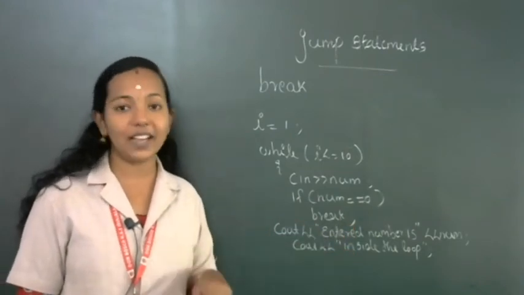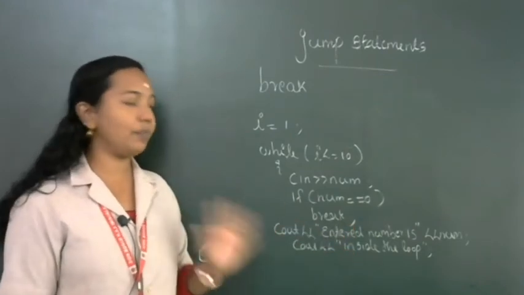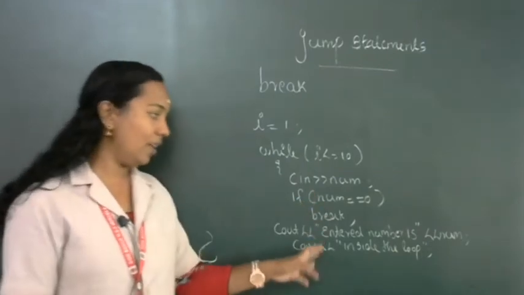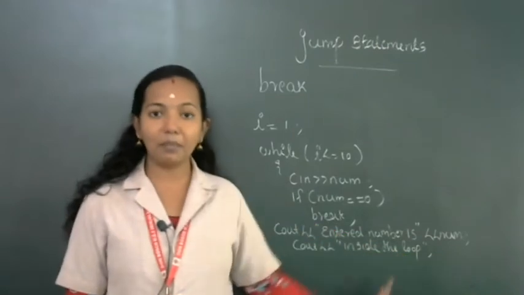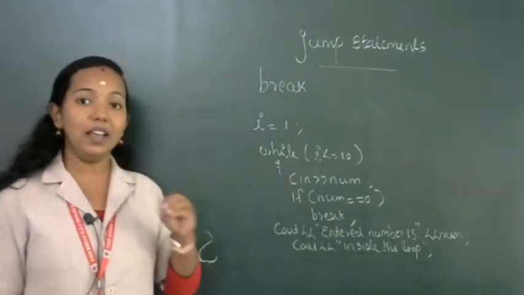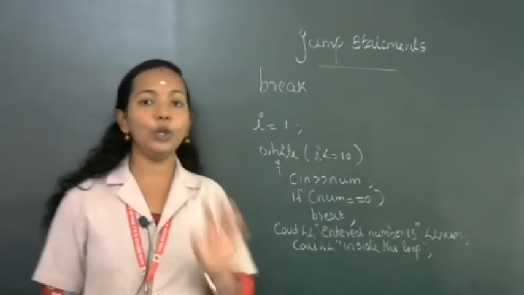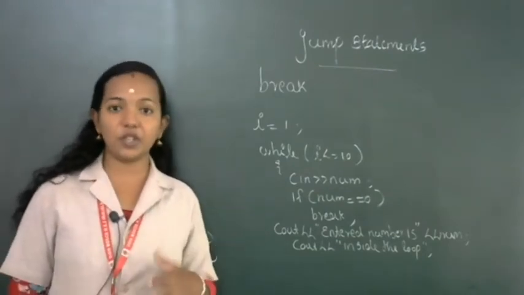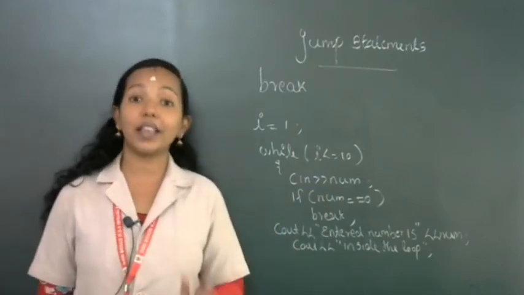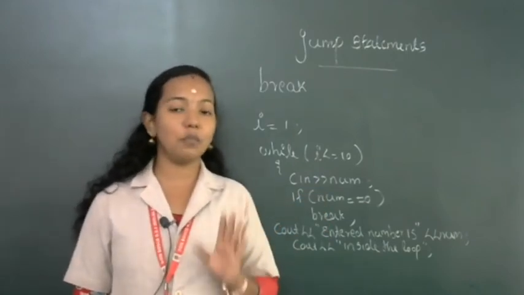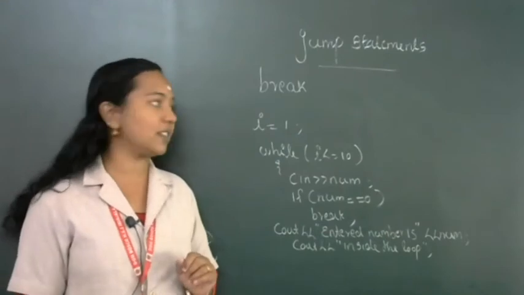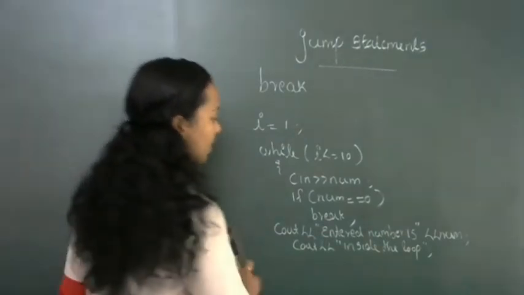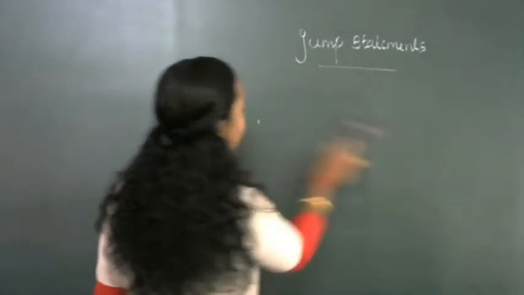We are not inside the loop. We have exited from the loop. If the condition is false, if num is not equal to 0, then we will get the entered number along with a statement. Still we are in the loop. So suppose you want to exit from the loop if the condition is true, then we are using the break statement. Break statement is the most commonly used jump statement in C++ programs. Clear?